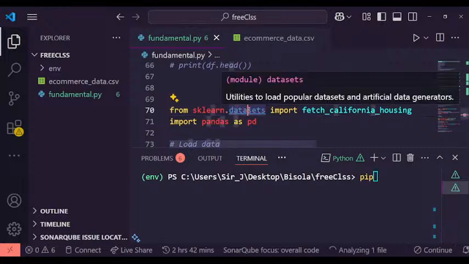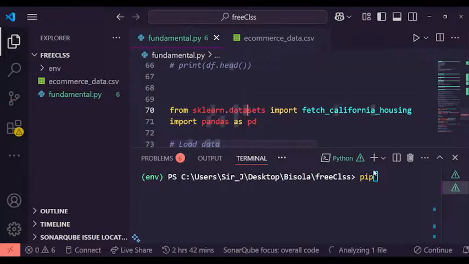I want you to see the error I'm getting, so that whenever you do it, you don't run into such an error. If I do pip install sklearn like this, let's see the error we are going to get, so that you understand how beautiful Python is.